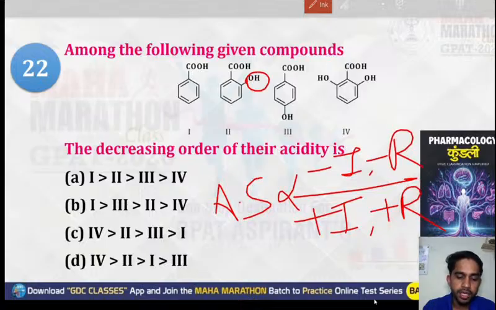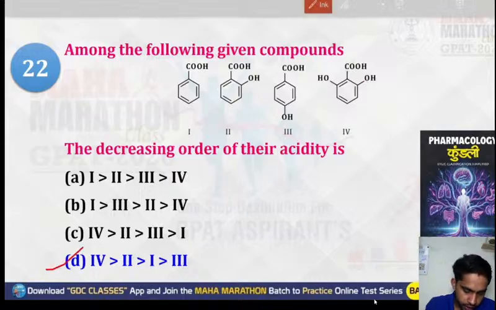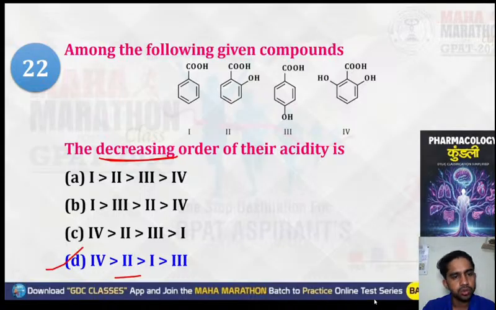Okay, so the correct order will be your option number D. The most acidic will be your fourth, because we have to find the decreasing order. The least one will be your first, then second, then your third. So the correct option will be option number D. Okay. Next question.